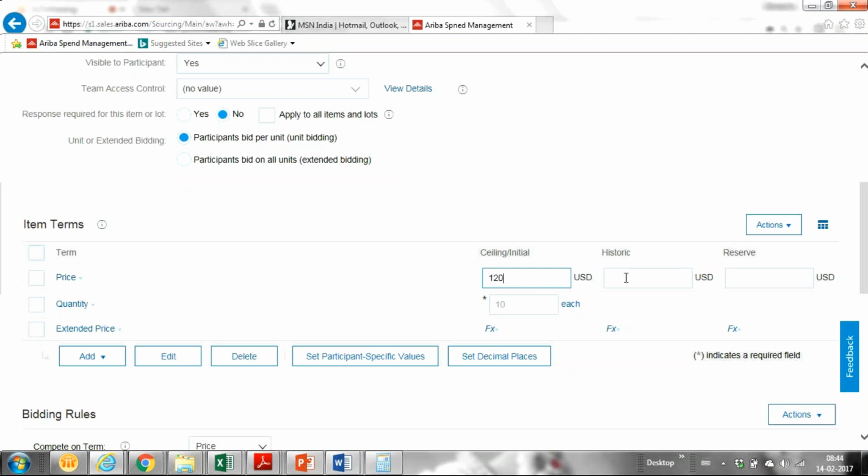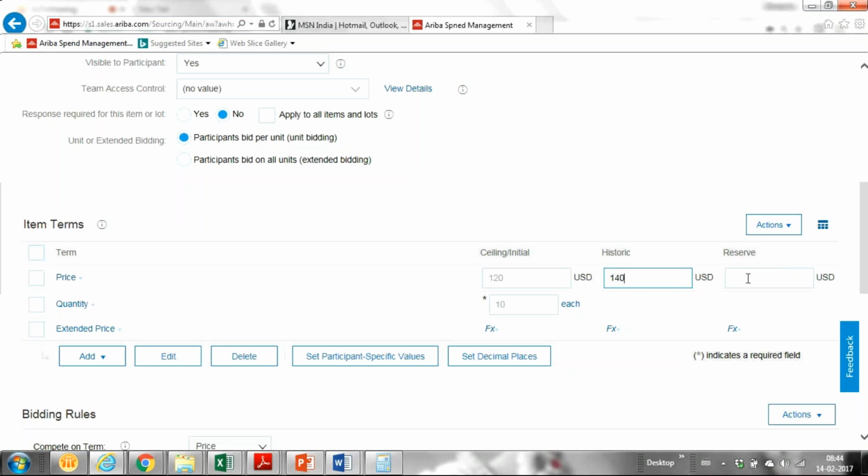My historic price is what I bought it for previously. Say I bought it for 130 previously and I want it to be 120 this time. Or it could be more because of market inflation, say last time I bought it for 140, or it could be 100. This should be pulled from last historic data. I'm giving it as 140.